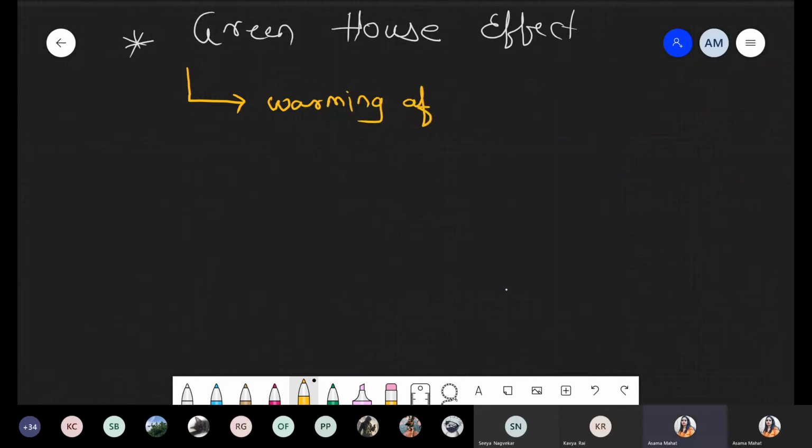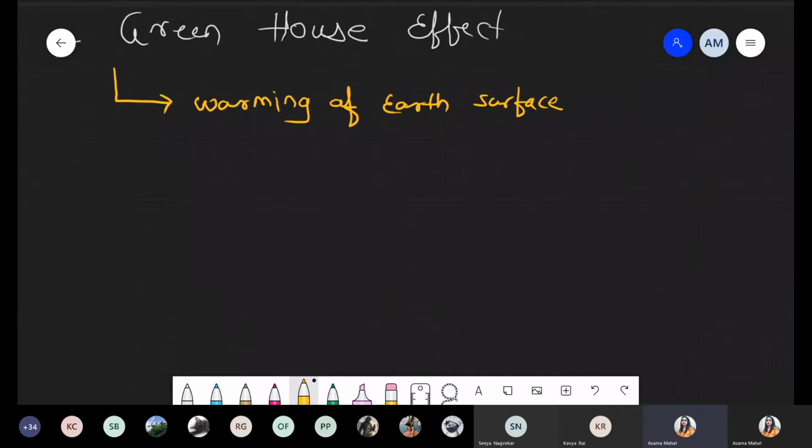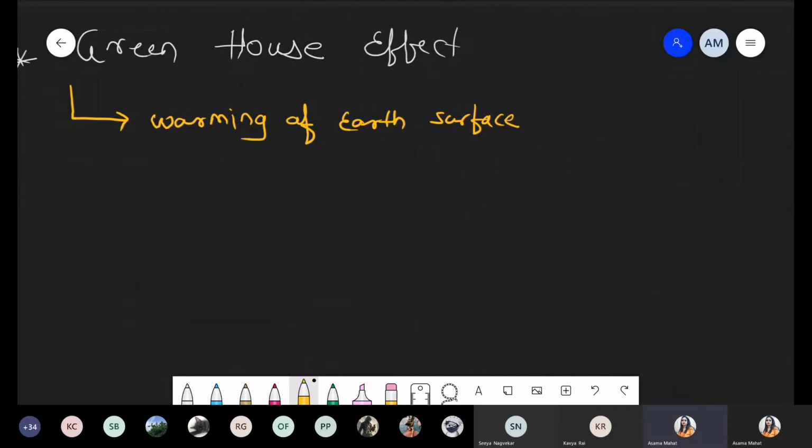Warming of earth surface due to downward flux. Please change the pen because this word is very important. Downward flux.